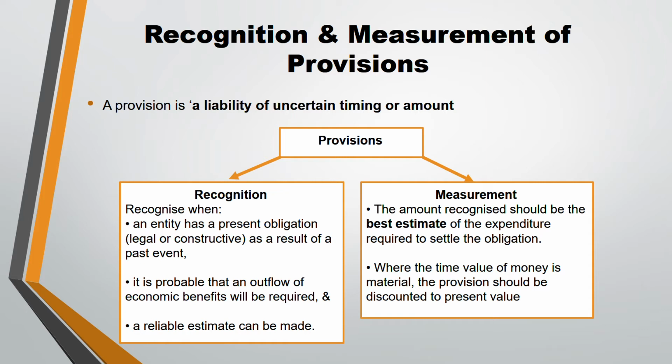Another thing, where the time value of money is material, a provision also has to be discounted. If nothing has been mentioned in your exam whether the time value of money is material or not, then by default you have to discount the provision to present value. Because a provision is something in the future that you're recognizing today, that's why you have to discount it to present value, the default position. But if they write that the time value of money is immaterial relating to the provision, then you don't have to discount to present value. Then you can take the figure as it is.